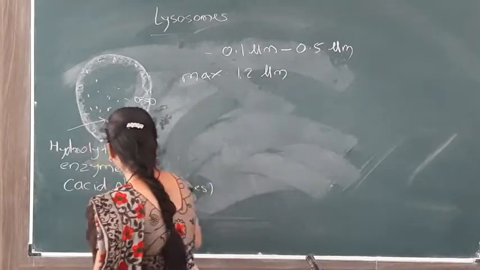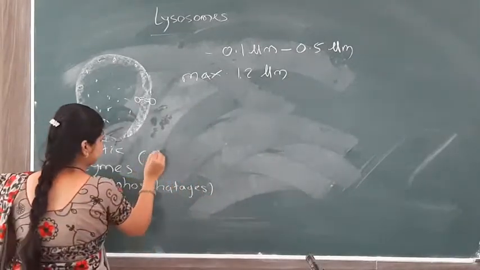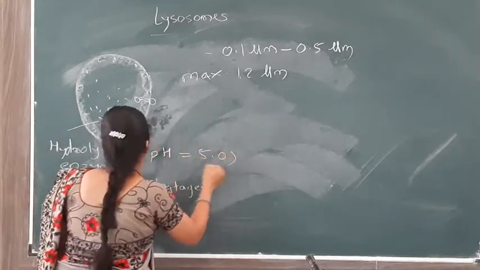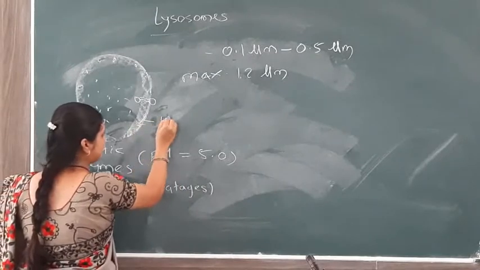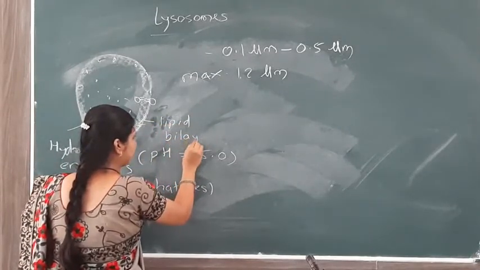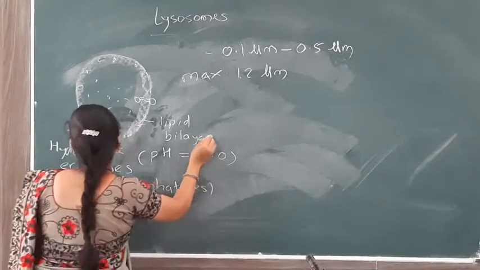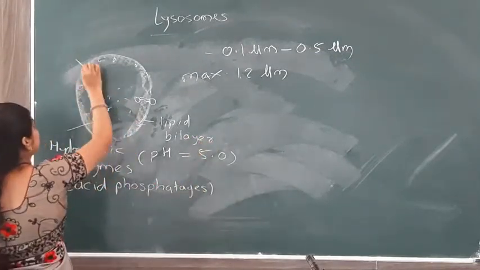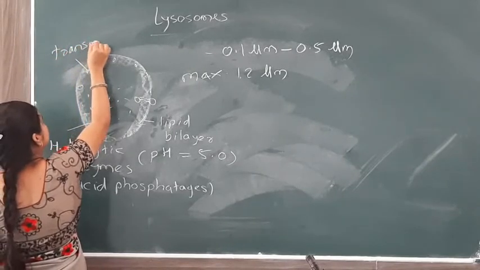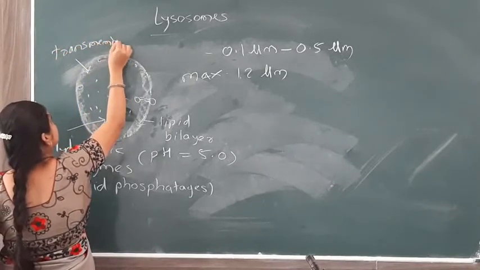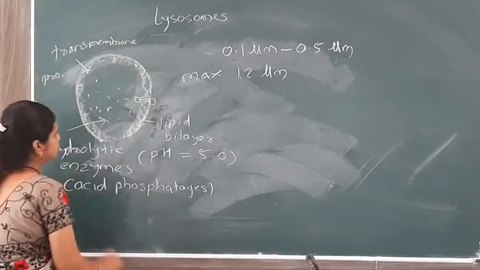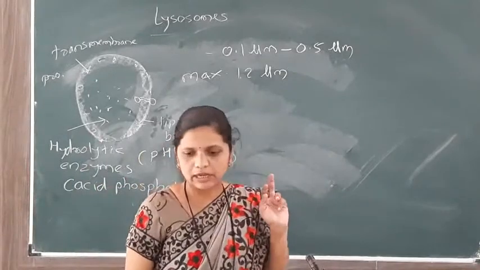These hydrolytic enzymes work at pH 5. This is the lipid bilayer, and these are the transmembrane proteins. This is the structure of the lysosome.